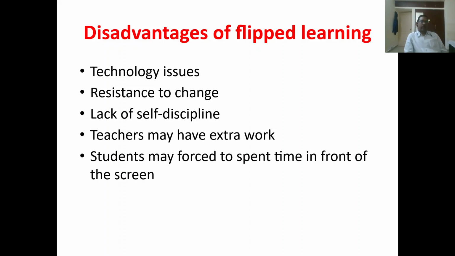Self-discipline is important for applying the concept, since students have to prepare properly before attending the class, otherwise they cannot apply what they did in the class. It may not help such students. That is why self-discipline plays a very important role.